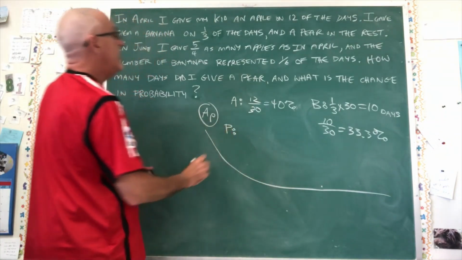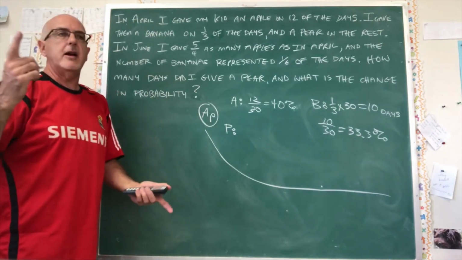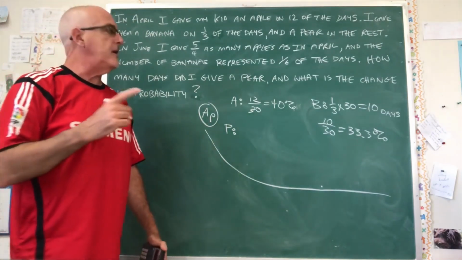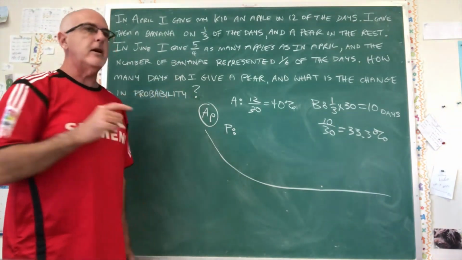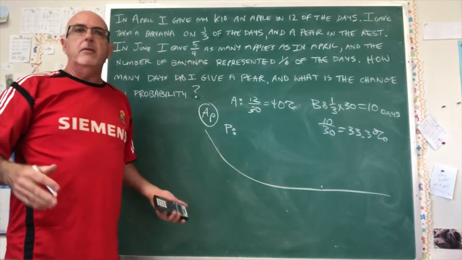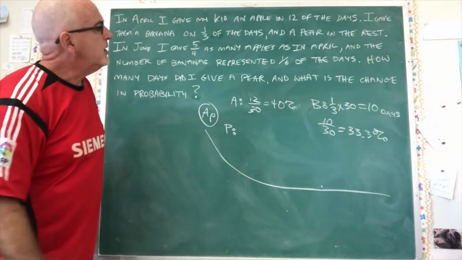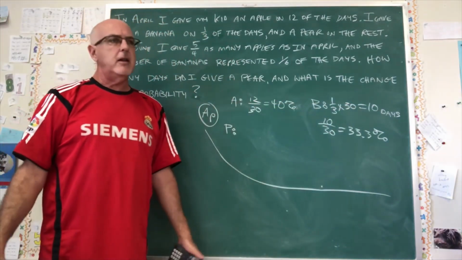Pair is the rest. Well, this is too easy. It's too easy to do in your head. So when I say too easy, I don't mean it the same way that people usually mean that. It's too easy because when you can do things in your head, you forget to write them down. And in an exam, you have to write it down because I have to play dumb. So 12 plus 10 is 22, 30 minus 22 is 8. I did that in my head.